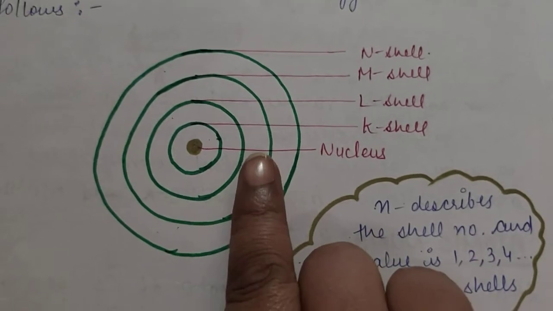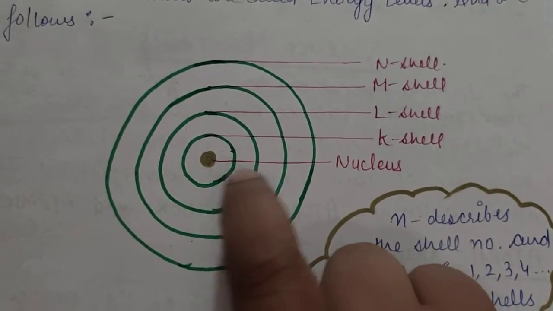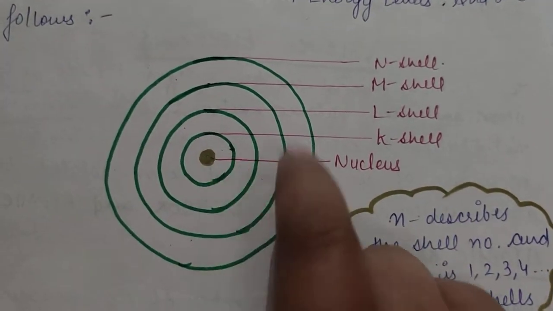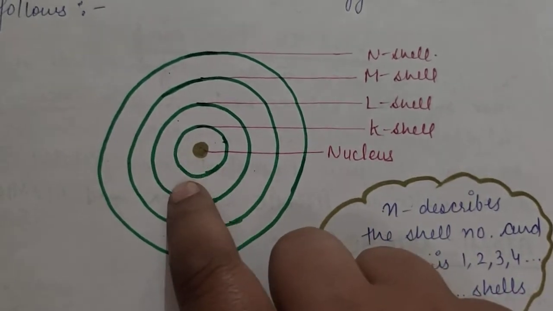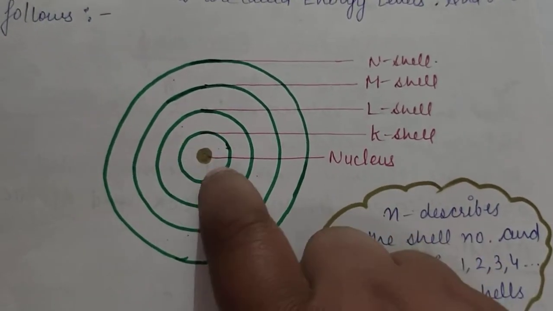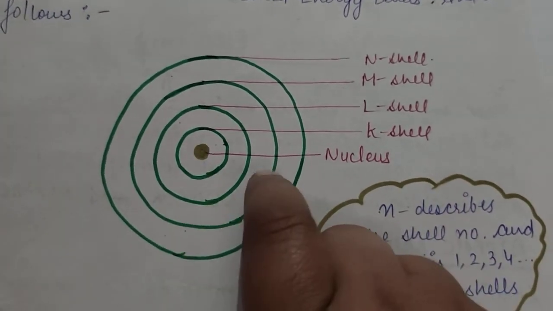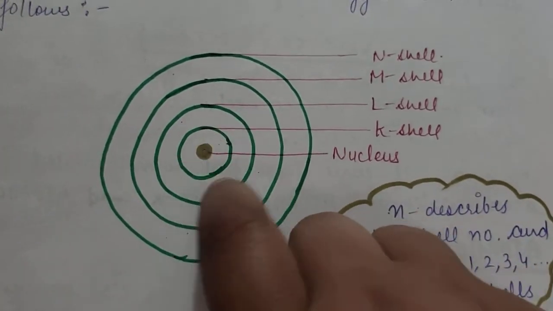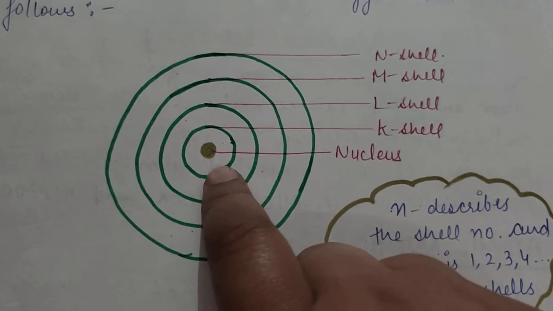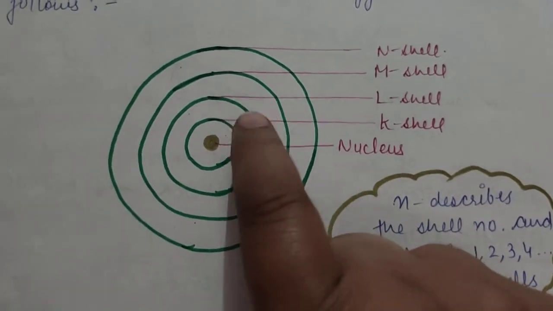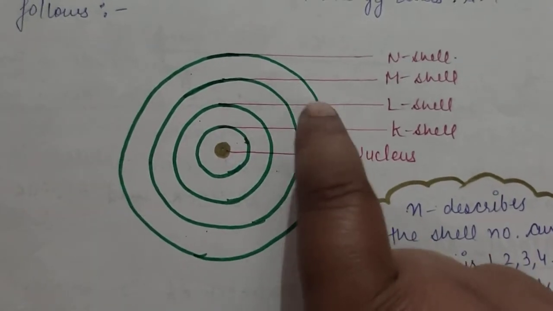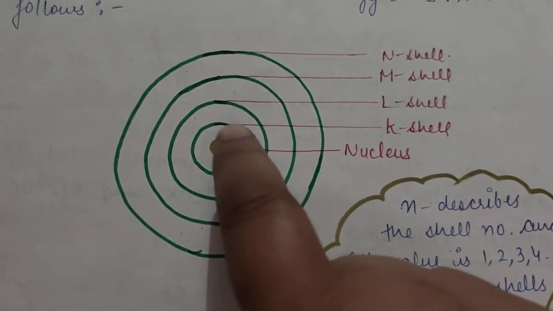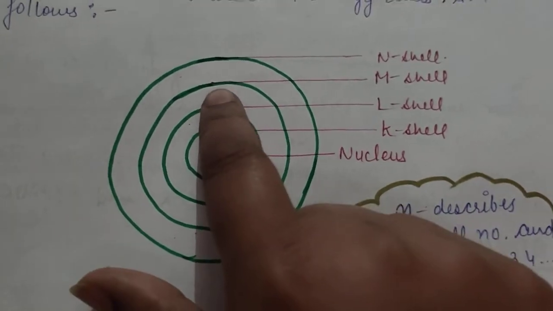But he said that in the space around the nucleus in an atom, there are some discrete energy levels which he named orbits. He said that these orbits have a fixed energy, and electrons are present in these fixed energy states.